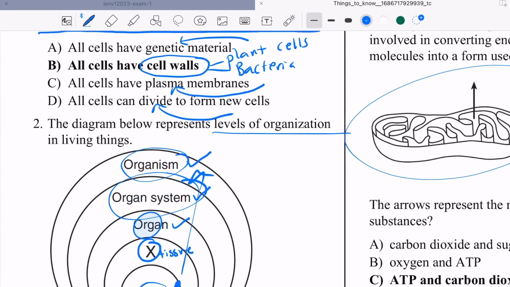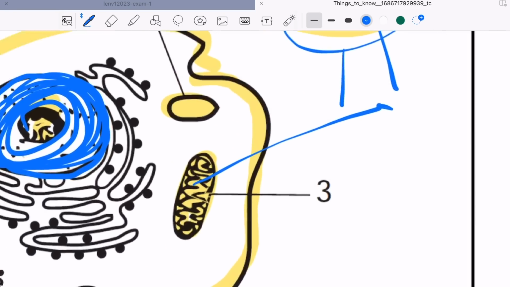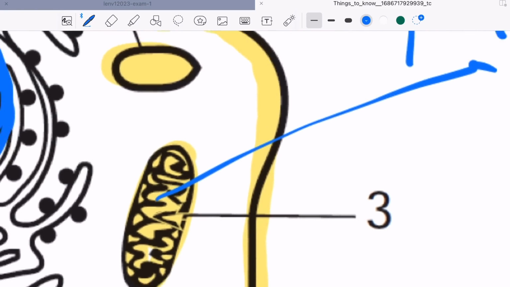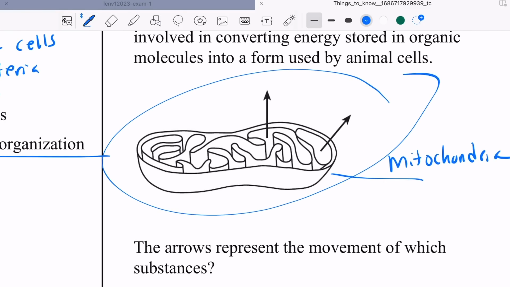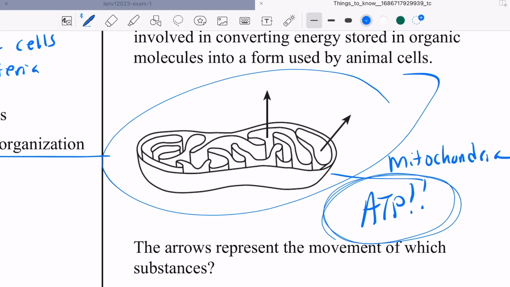And if you look at the animal cell, here it is, right? The mitochondria. But sometimes they draw it like this, not in a cell. And what does the mitochondria make? If you don't know this, seriously, I'll get so mad at you. The mitochondria makes ATP energy. You are alive because you're making this constantly, 24/7, and it never stops.